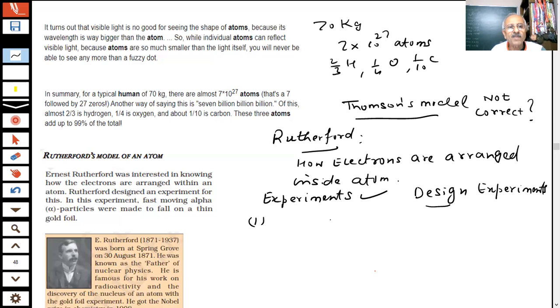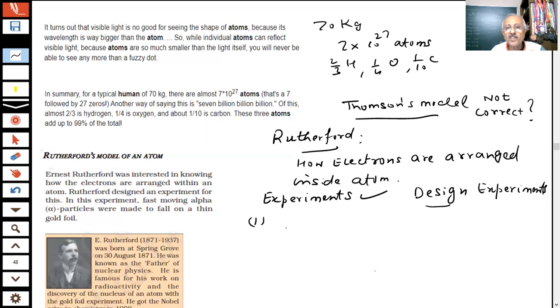At that time, students, radioactivity was also known. Certain elements were found to be radioactive. Radioactive elements are those, students, which emit certain radiations. You have heard about radium, which emits certain radiations. There are so many radioactive elements now. They emit certain particles, students. So that was known at that time.